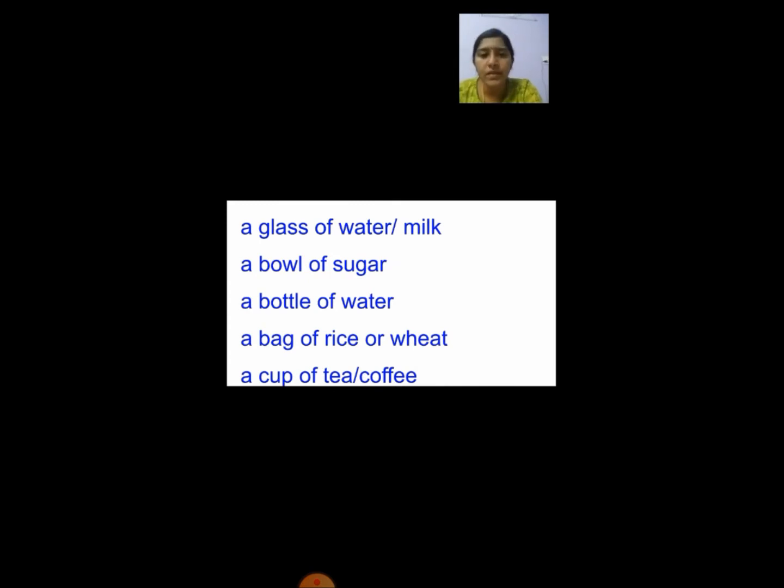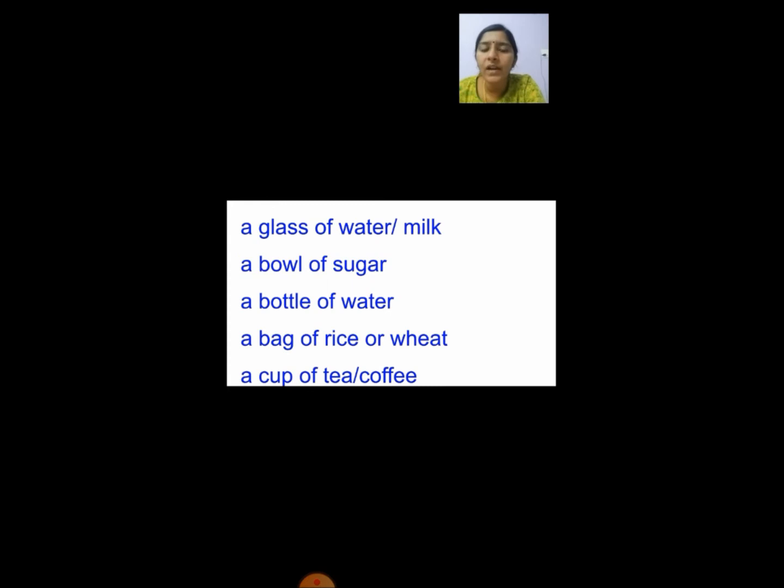Okay, so we have already seen these sentences. I just want to explain one more time nicely. A glass of water or milk. Can you count milk? No. How will you ask Mummy? Will you ask, Mummy, give me 2 milk? No. You will ask, Mummy, give me a glass of milk, not 2 milk, 3 milk.